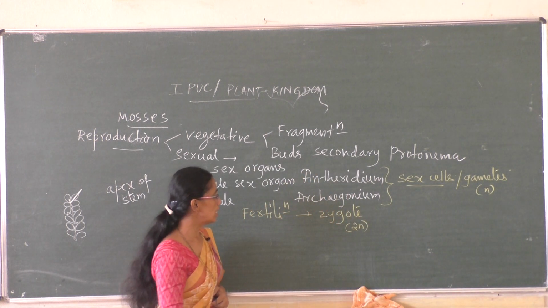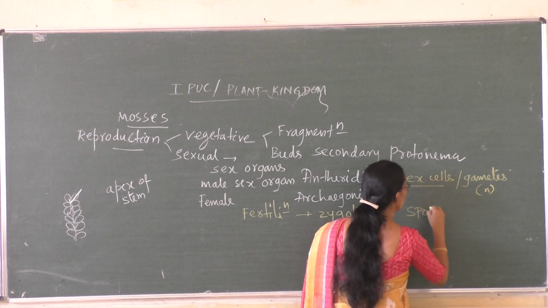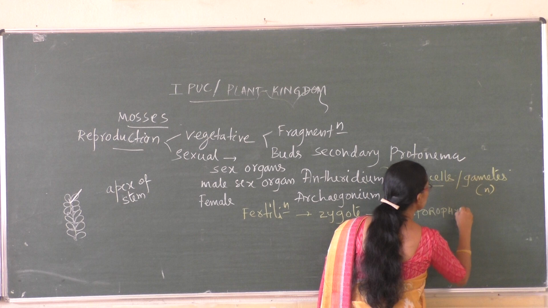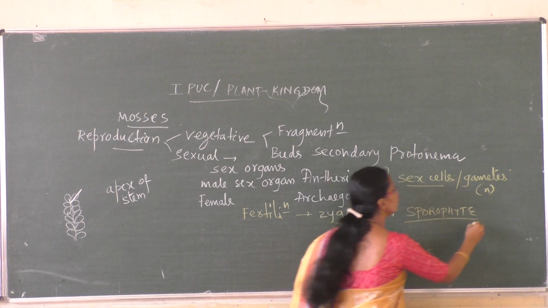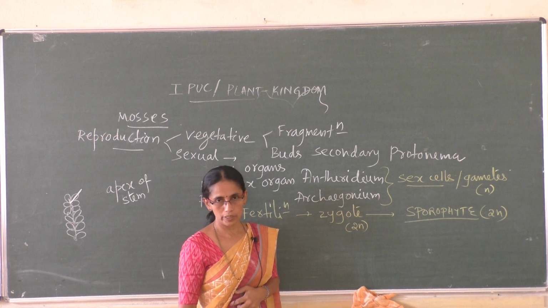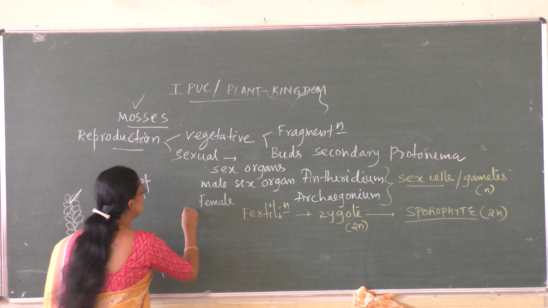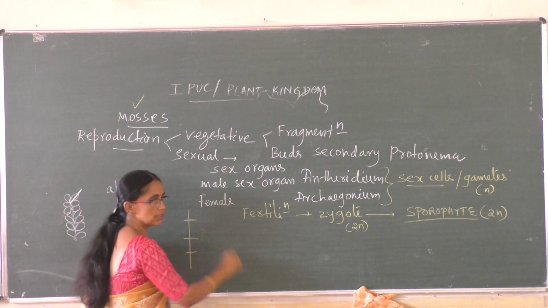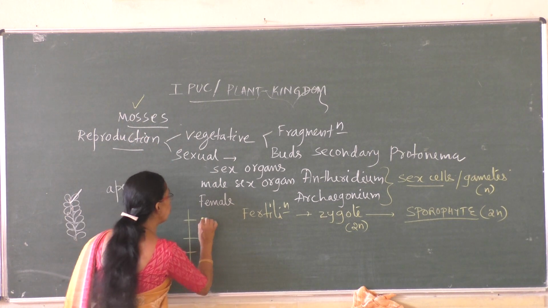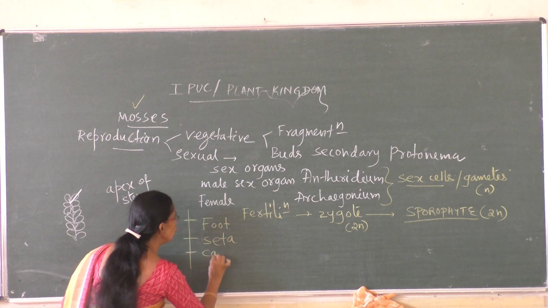The zygote grows and gives rise to the sporophyte, which is a diploid structure. The sporophyte in mosses is differentiated into three parts: foot, seta and capsule.